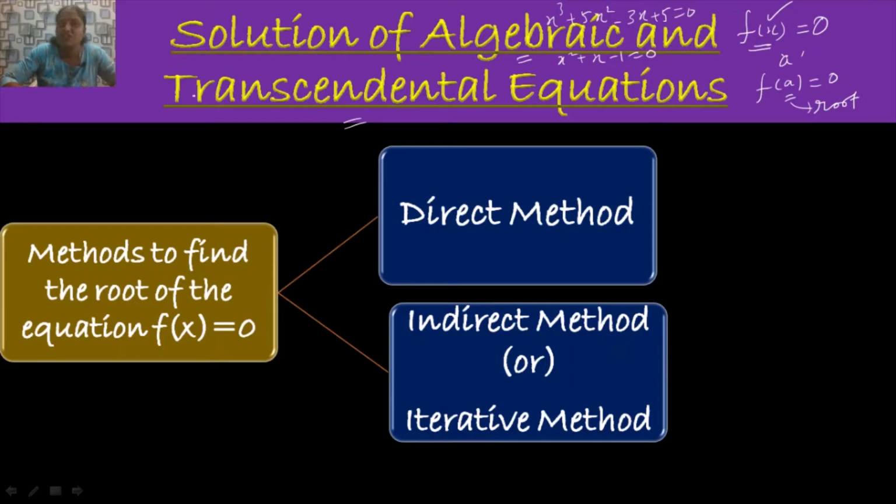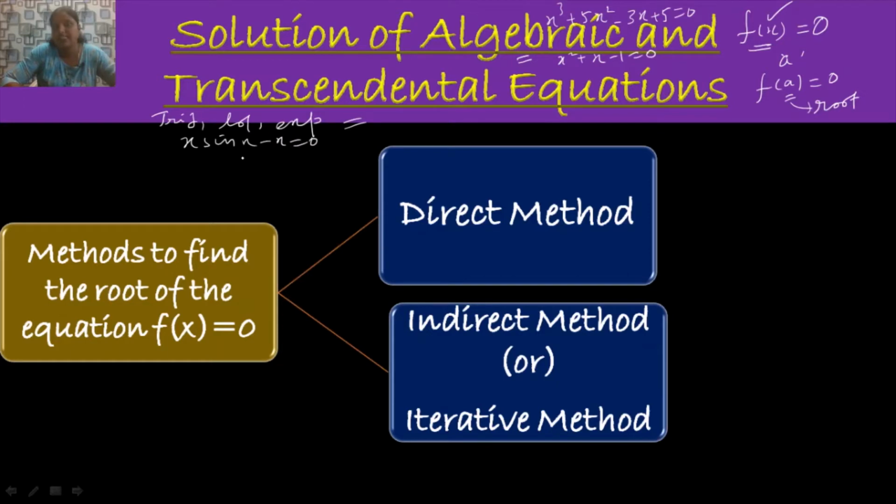Whereas a transcendental equation doesn't consist of any algebraic terms. It consists of only non-algebraic terms like trigonometric functions, logarithmic functions and exponential functions. For example, x sin x minus x is equal to 0.